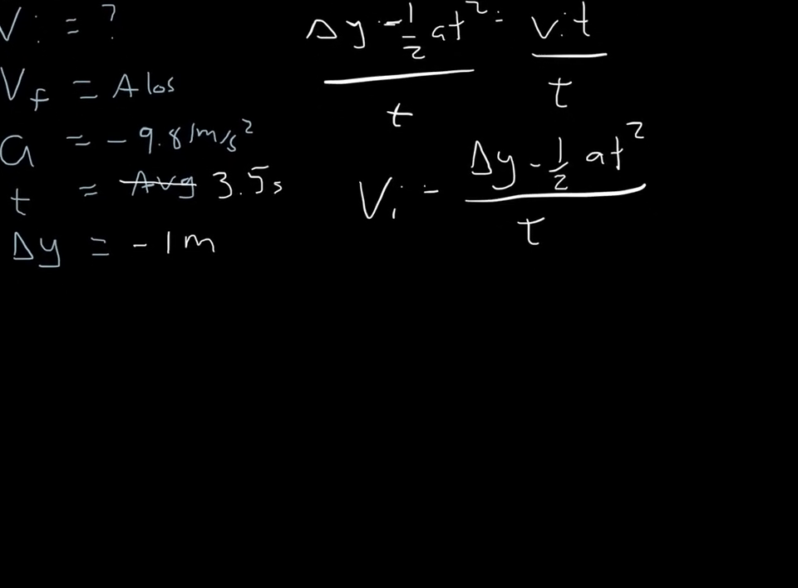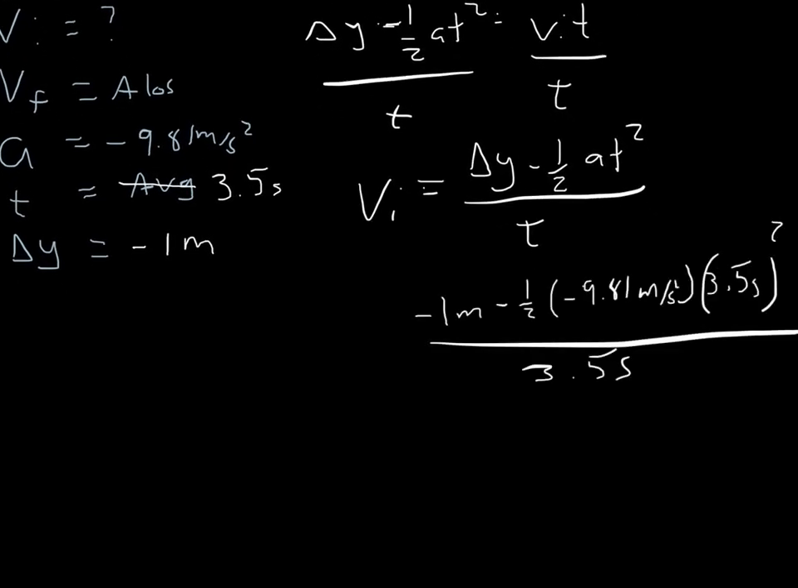All right, let me plug my numbers in. I've got my minus 1 meter. I've got minus 1/2 my A, which is gravity, 9.81 meters per second squared. My time is 3.5. I'll square that and divide it by the entire time of 3.5 seconds. So when I crunch these numbers out, I get a velocity of 16.88 meters per second. This is my initial velocity. This is the speed with which the balloon left the launcher.